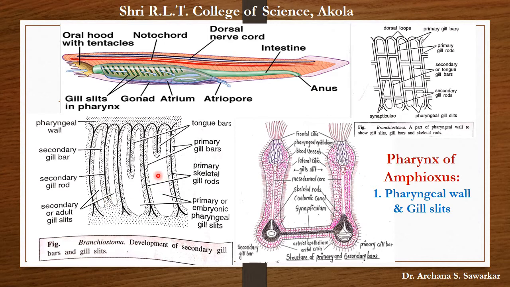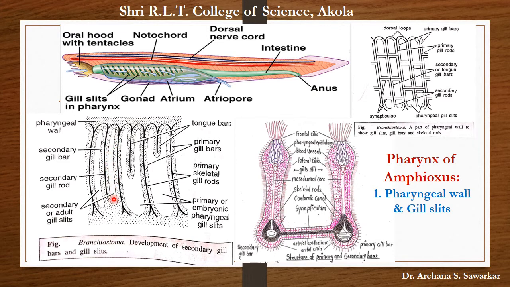Then see the pharyngeal gill slit. The space or the aperture in between two primary gill bar is known as primary gill slit. Mainly it is observed in younger animals and that's why it is also known as embryonic pharyngeal gill slits.